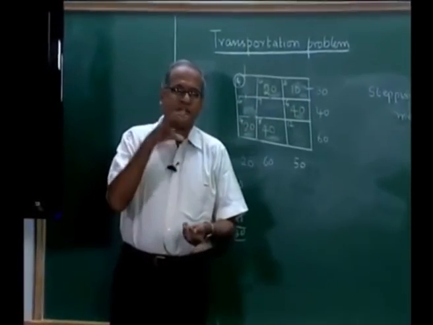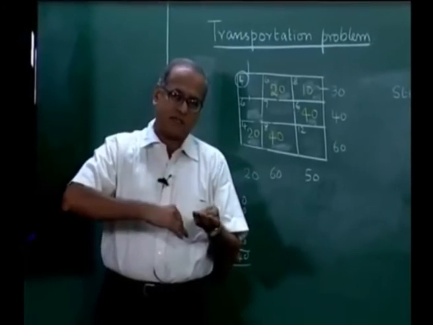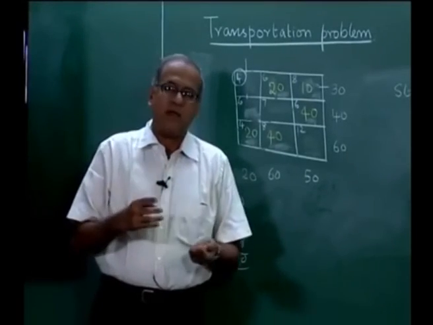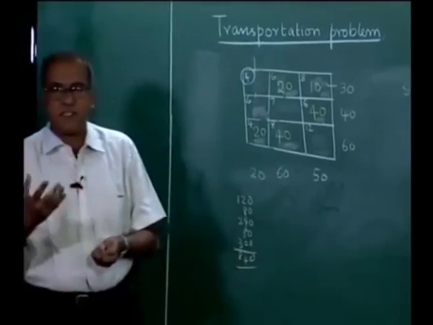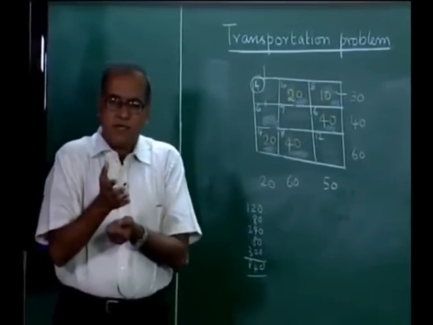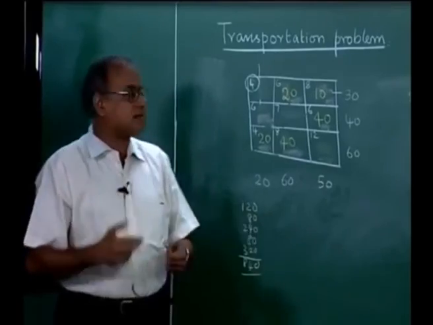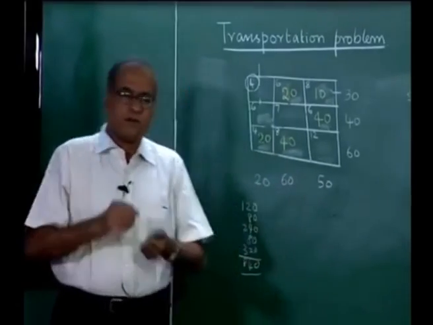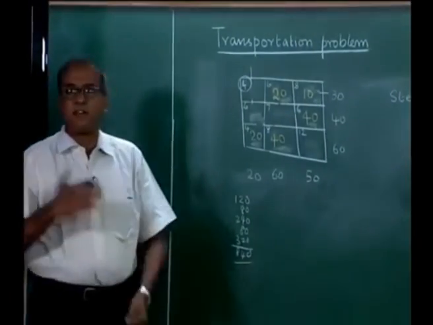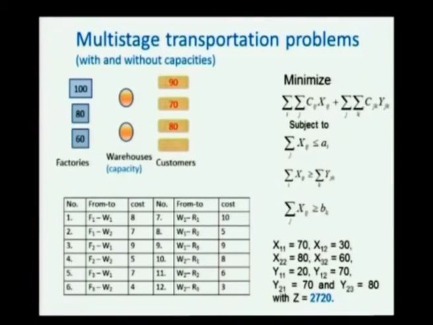In addition, the truck would have a fixed cost for hiring the truck and utilizing it, or the cost associated with owning the truck, and if there are some tolls, then additional cost is being paid. So, when we look at the cost structure, which is very different from the cost structure that we are looking at here, that would lead us to different problems which can be solved using techniques and principles of operations research. We would be seeing some of them. At the same time, we would also be extending this to multiple stages. So, we will next see the multi-stage transportation problem, which is here.